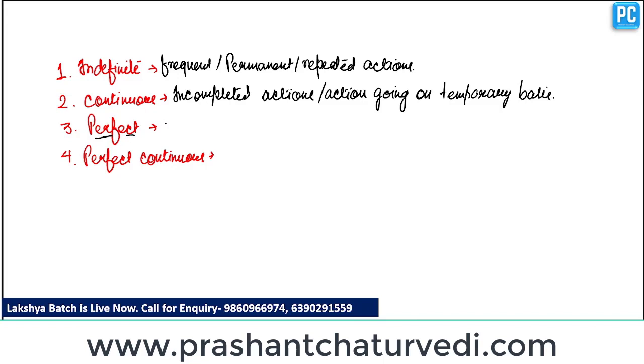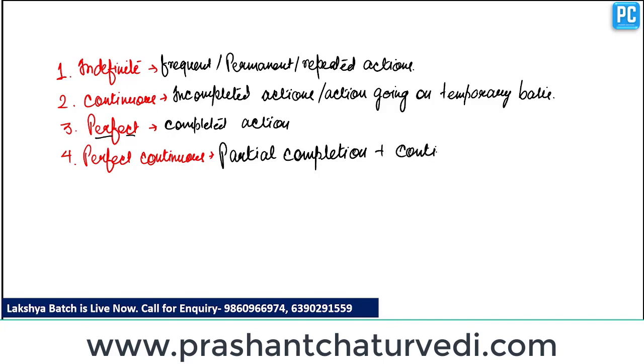Perfect always shows an action which is completed, or we can say a completed action. Clear? And perfect continuous shows the action which is partly completed as well as showing continuity here. Clear? So the action which shows partial completion, plus continuity.